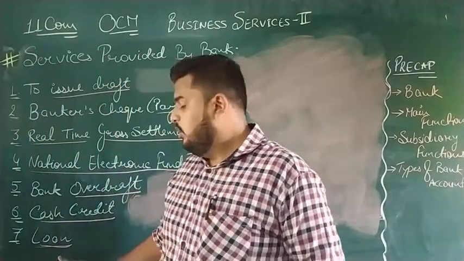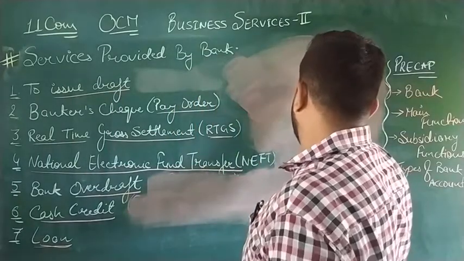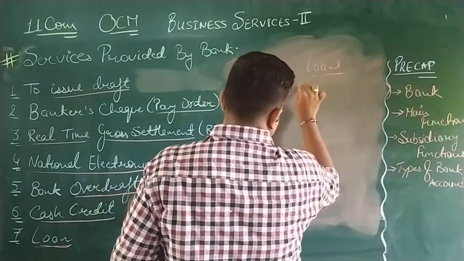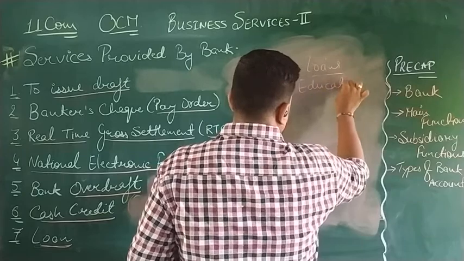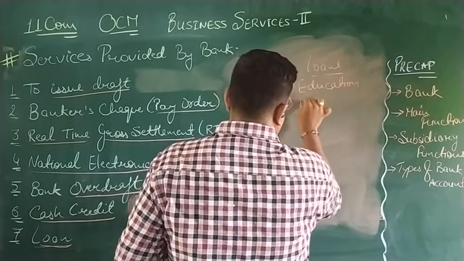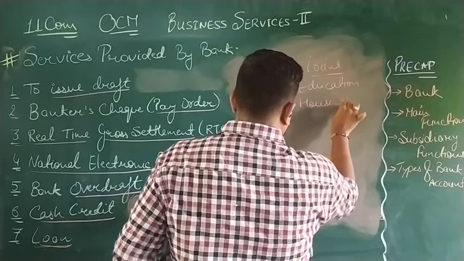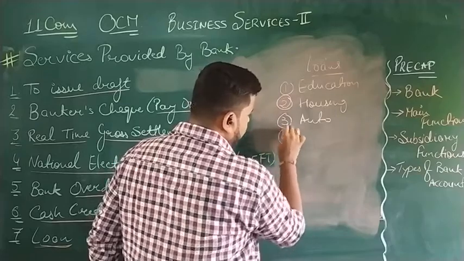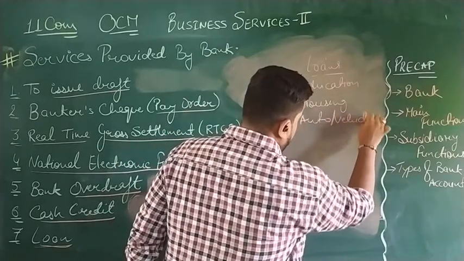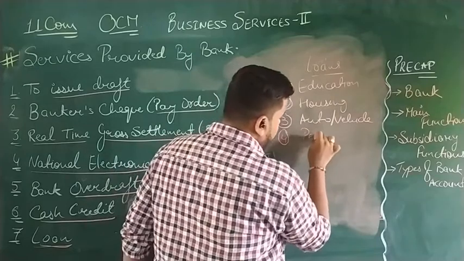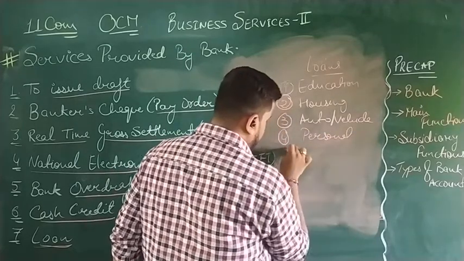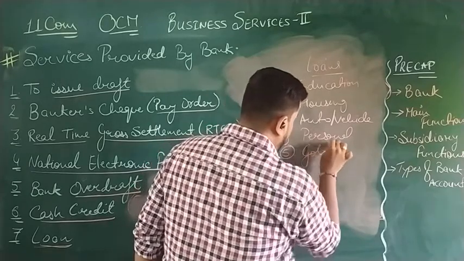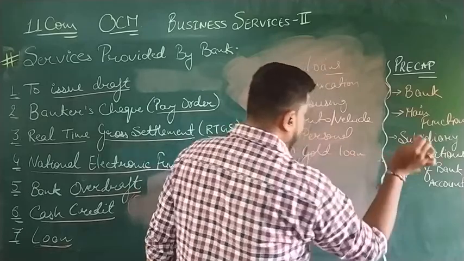Banks provide loans of various types, such as education loan, housing loan, auto loan, that is vehicle loan, personal loan, gold loan, and so on.